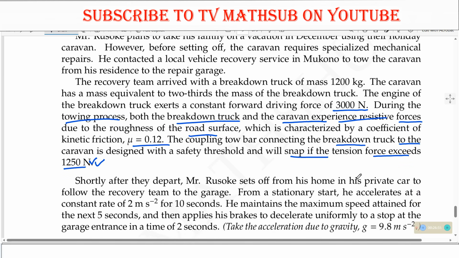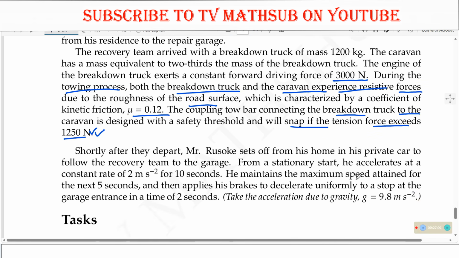Shortly after they depart, Mr. Rusoke sets off from his home in his private car to follow the recovery team to the garage. From a stationary start, he accelerates at a constant rate for 10 seconds. He maintains the maximum speed attained for the next 5 seconds and then applies his brakes to decelerate uniformly to a stop at the garage entrance in a time of 2 seconds.